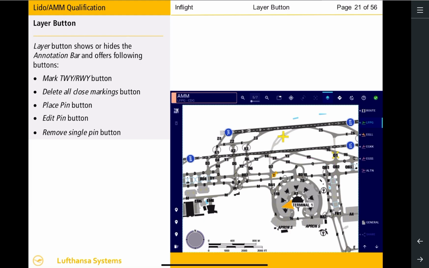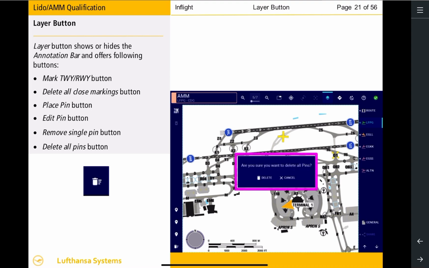All placed pins can be deleted by selecting the Delete All Pins button. A confirmation message will appear. Select Delete to confirm deletion of all pins.